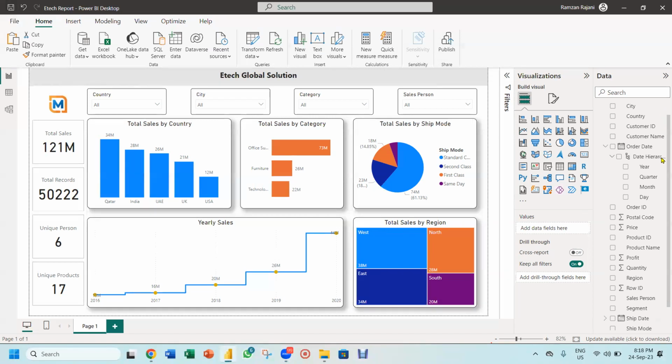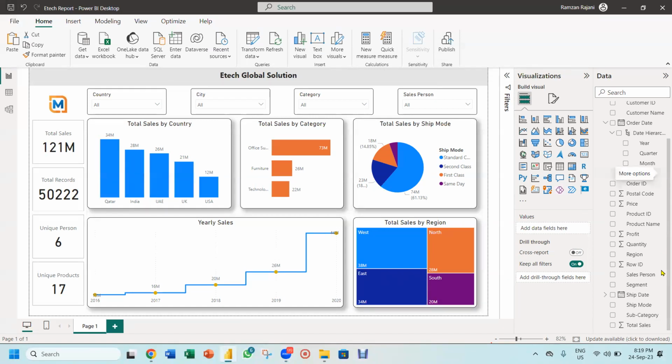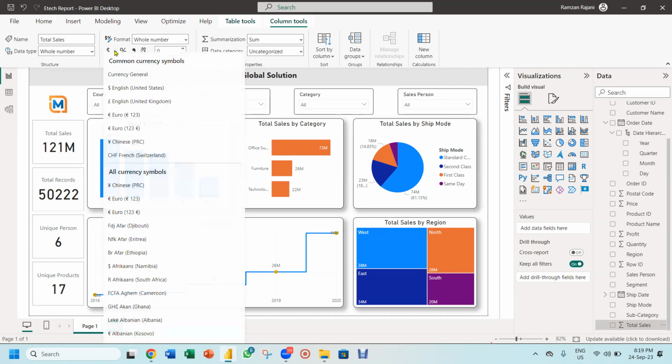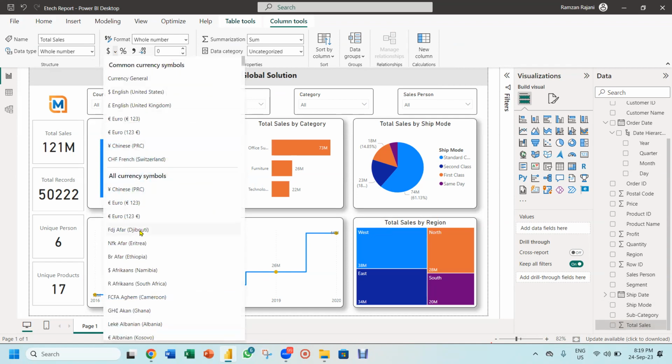If you wanted to change to the different currencies and other things, you do normally like this, my friend. You click on the sales table over here, sales column over here, and over here you get different options. So when you click on this option display, over here you get different currencies, what you are asking. From here you can choose it.